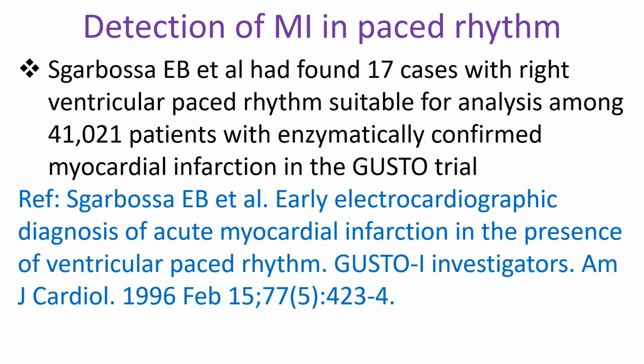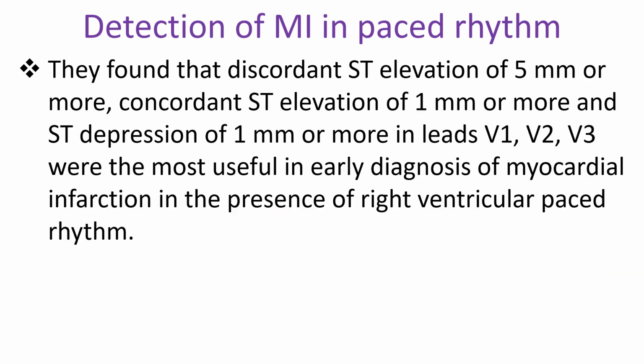Patient had a total occlusion of proximal left anterior descending coronary artery, for which angioplasty and stenting was done. Sgarbossa and colleagues had found 17 cases with right ventricular paced rhythm suitable for analysis among 41,021 patients with enzymatically confirmed myocardial infarction in the GUSTO trial. They found that discordant ST elevation of 5 mm or more, concordant ST elevation of 1 mm or more, and ST depression of 1 mm or more in leads V1, V2, V3 were the most useful in early diagnosis of myocardial infarction in the presence of right ventricular paced rhythm.